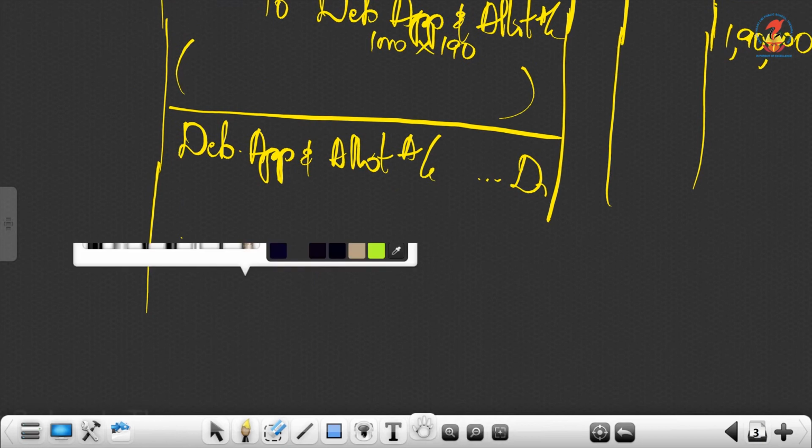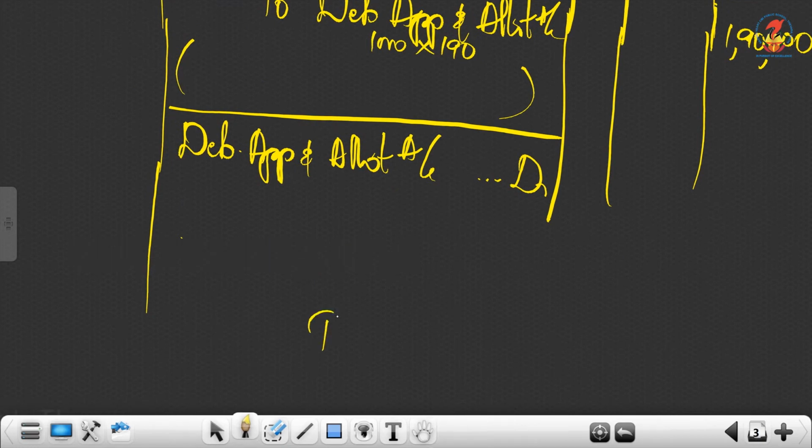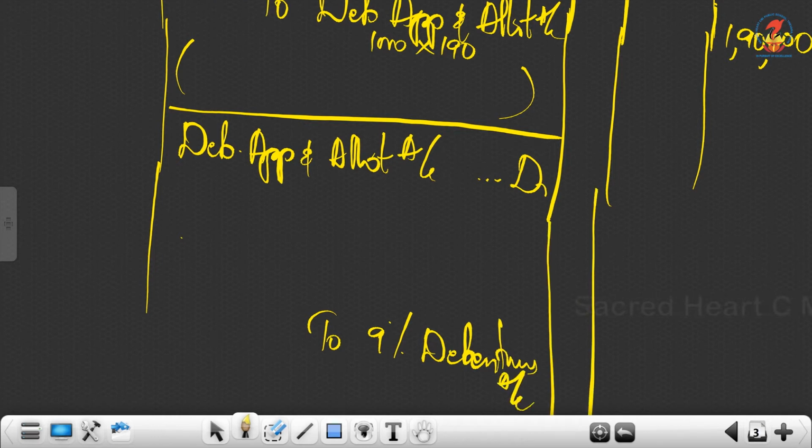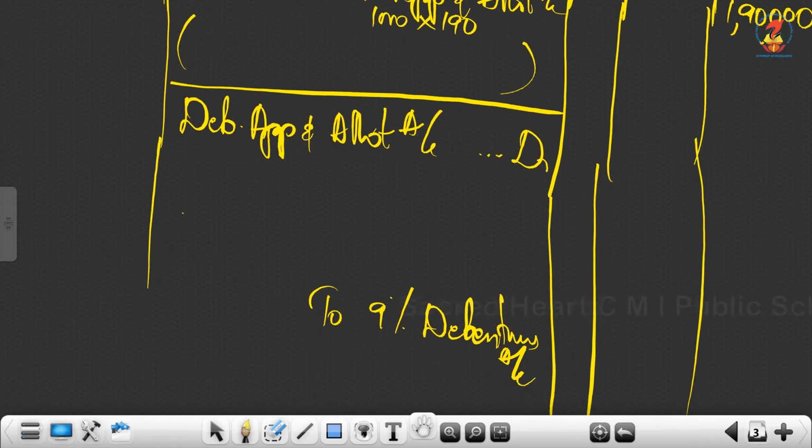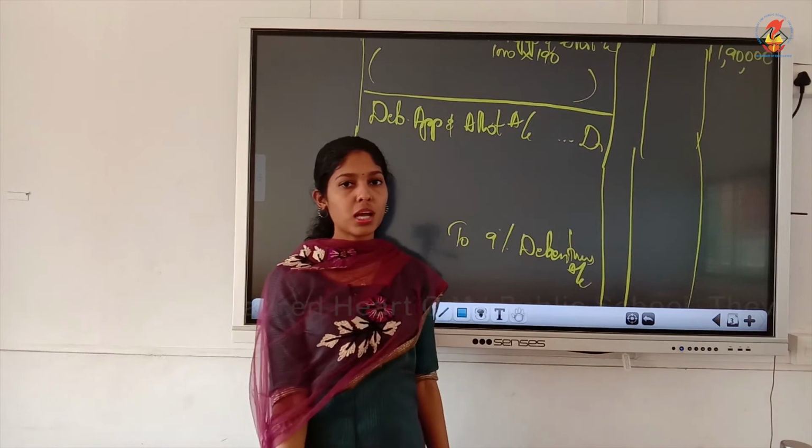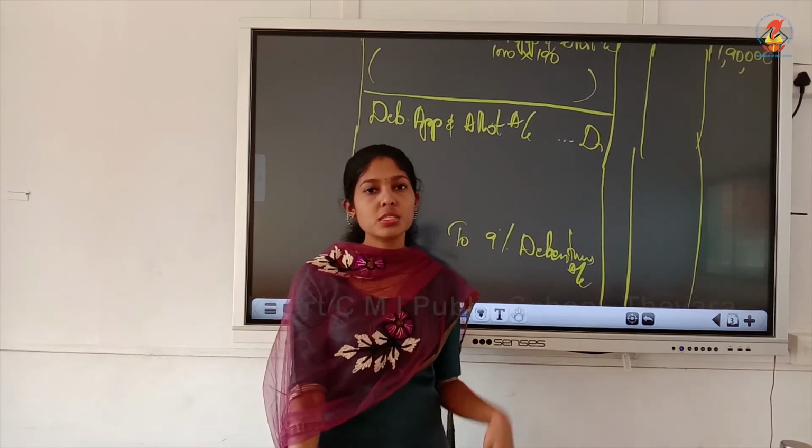Okay, the second entry: debenture application and allotment account debtor to percentage debentures. That's a basic entry. Always write the basic entry first.